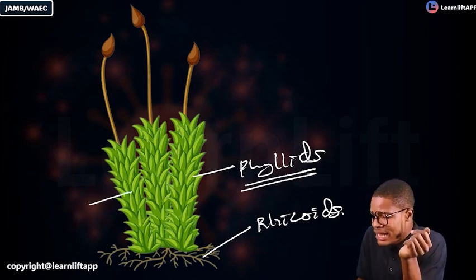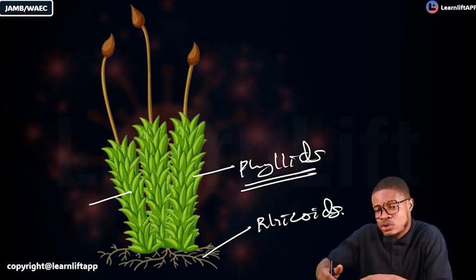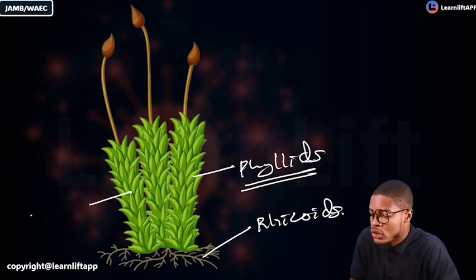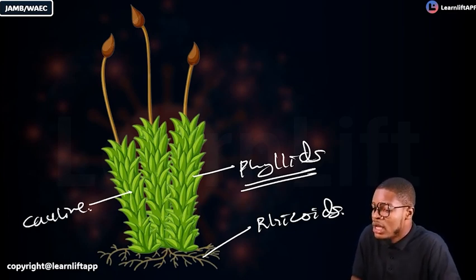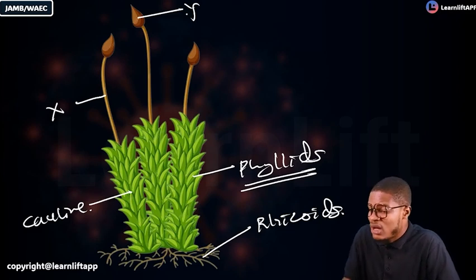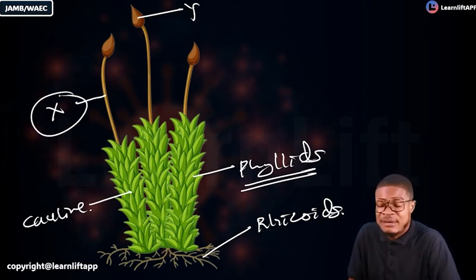And then their stem. These leaves that you are seeing around here have covered the stem, so the stem is actually inside. That stem is called your what? Your caulidium. What is it called? Caulidium. Let's say this part is labelled X and this part is labelled Y. They are two different things, so the part labelled X is not called the stem-like structure.